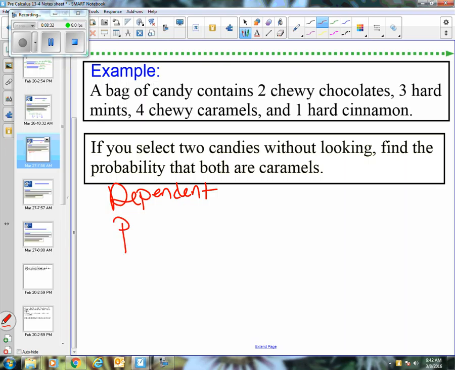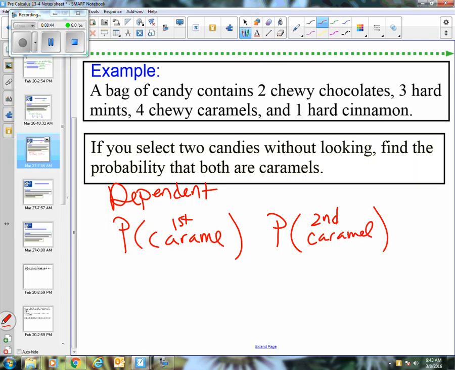So we want the probability of drawing out a caramel. So I'll say the first caramel, and then the probability of drawing out the second caramel. And I'm going to talk about this as an and because it's one and the other. It's not an or, it's an and. I want both things to happen.